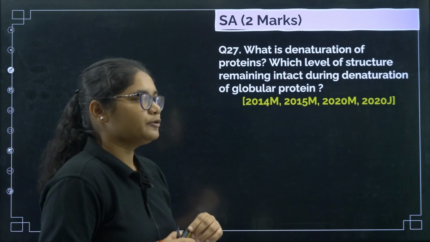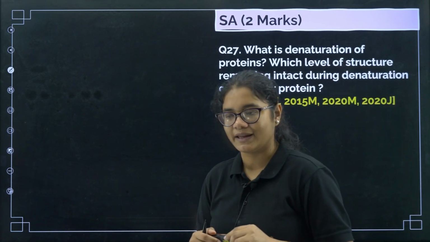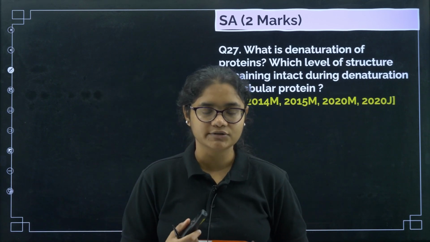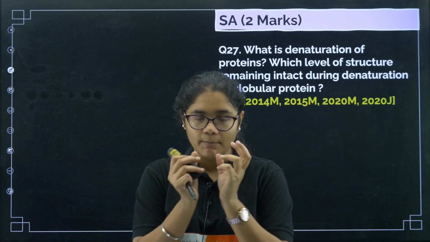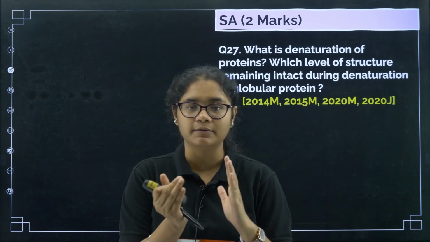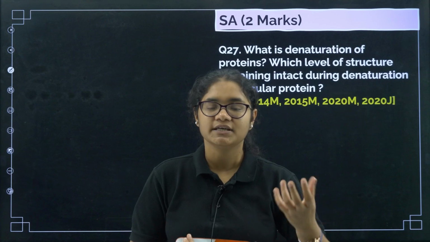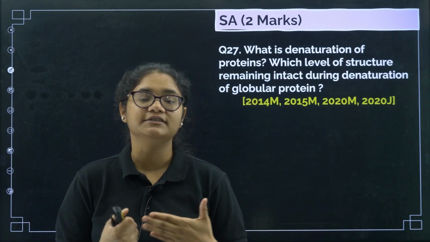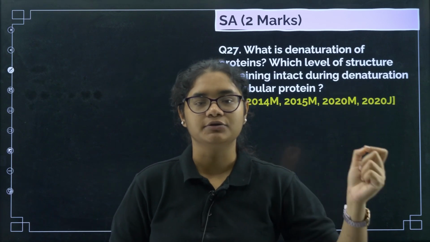Okay, so now you see, proteins can function very well when you have certain standard temperature and standard pH values. Now if you change the temperature or the pH value, the bonds present between different polypeptide chains get disrupted, as a result of which the protein loses its activity. It loses its biological function, and that is what is called denaturation of protein.